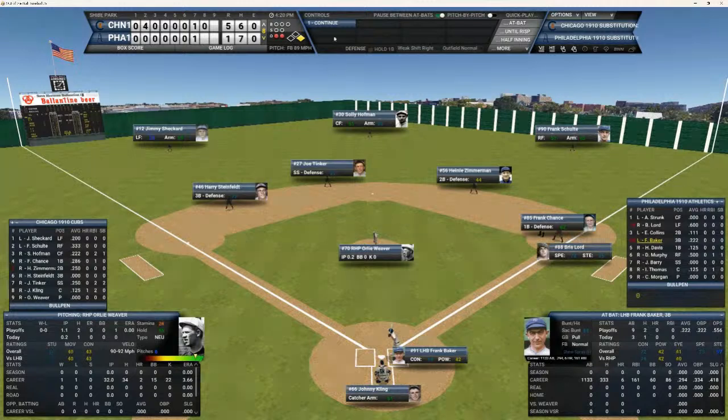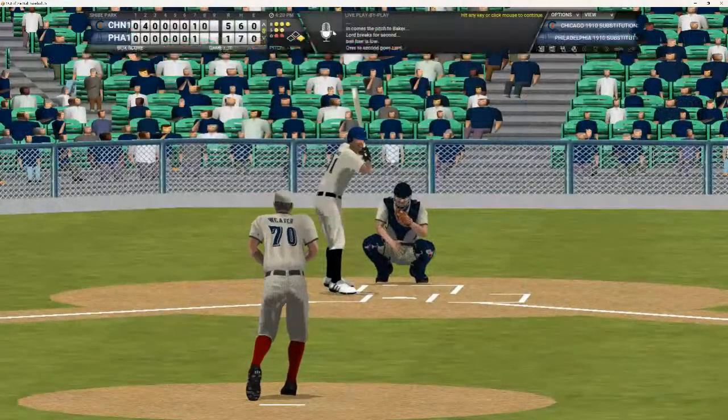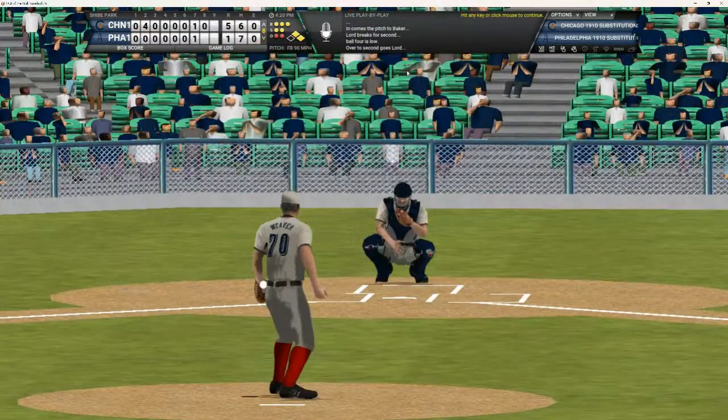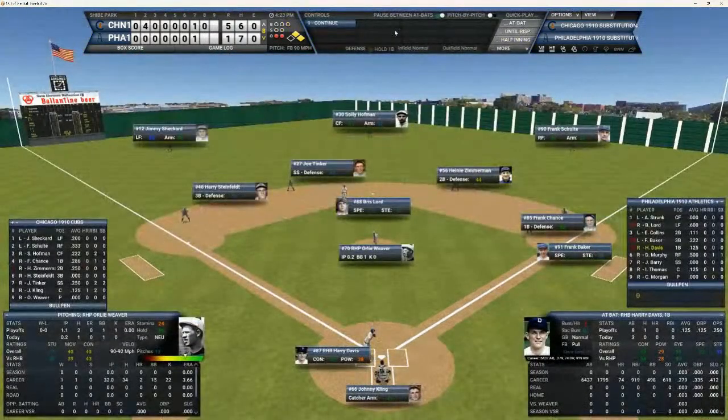And Lord, it brings up Frank Home Run Baker. Baker's 1 for 3 today. Can he deliver a 2-out base hit? Here's the full count to Baker. He looks at ball number 4, and that'll have Lord down at second. Baker at first for Harry Davis.